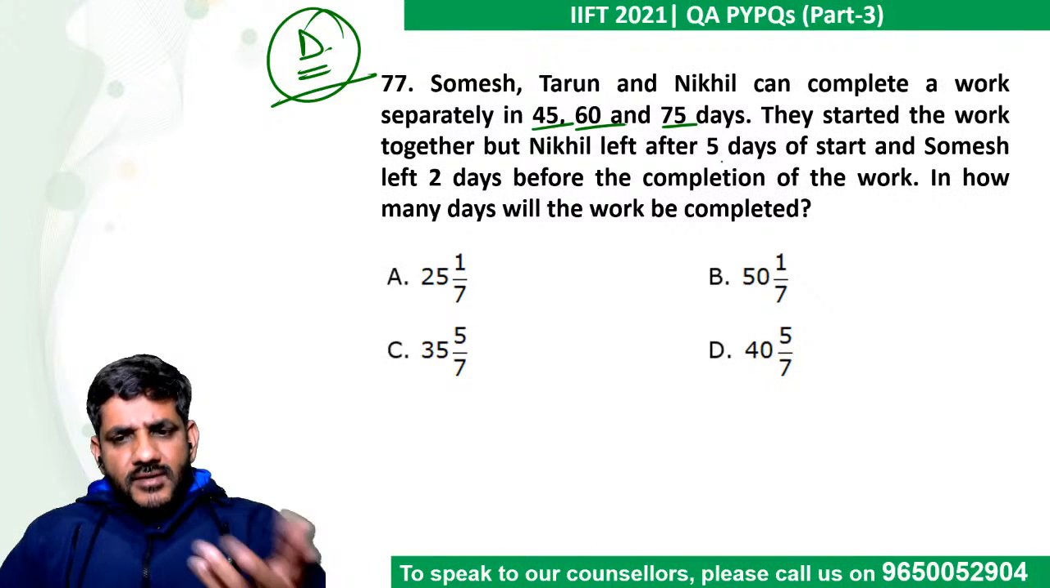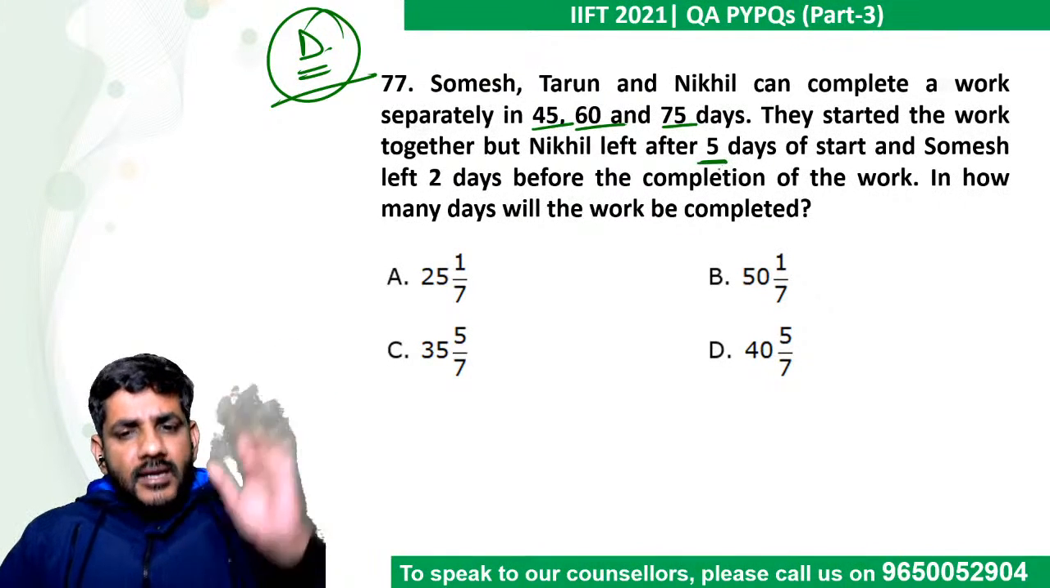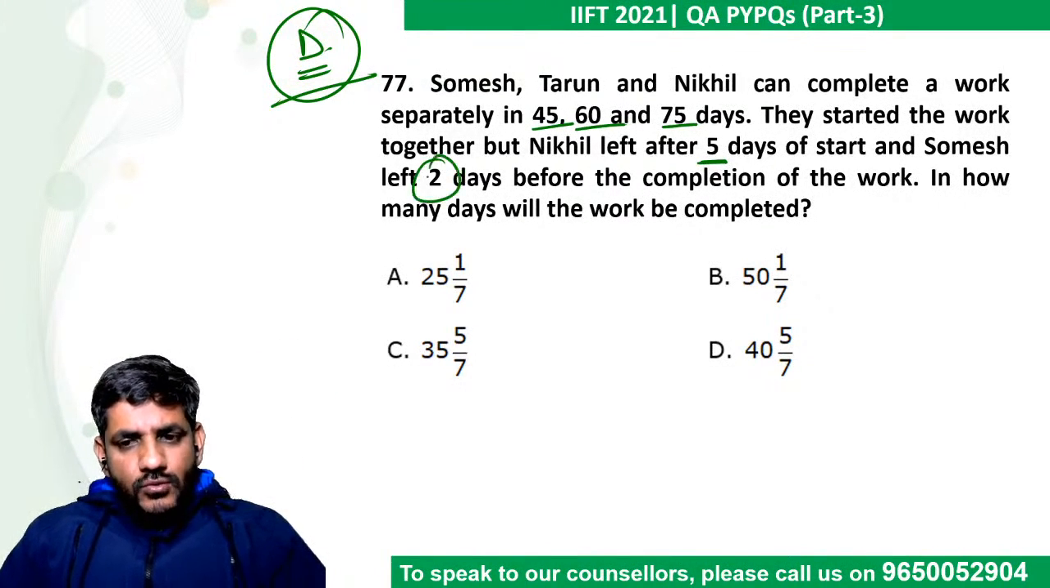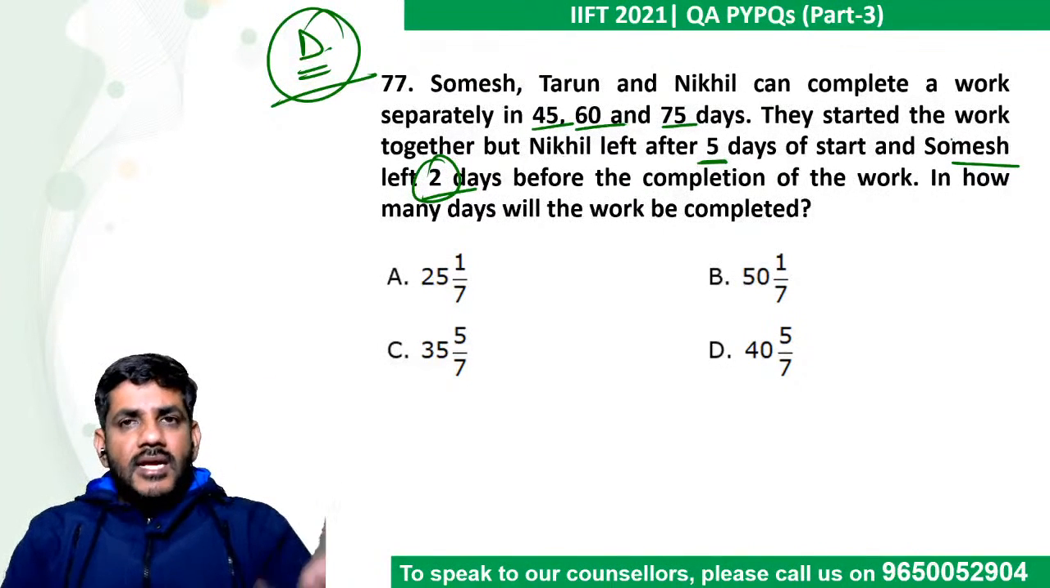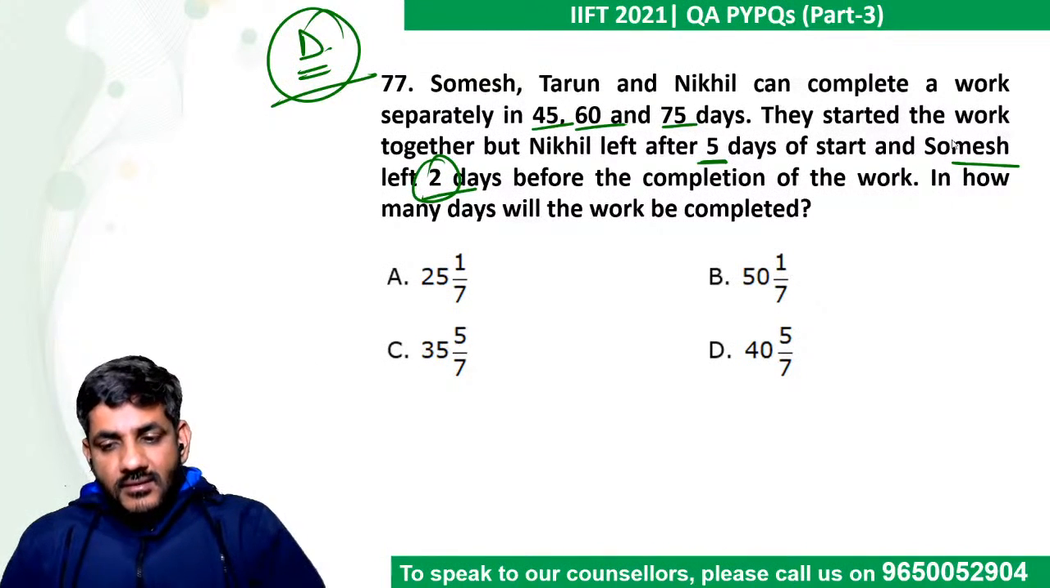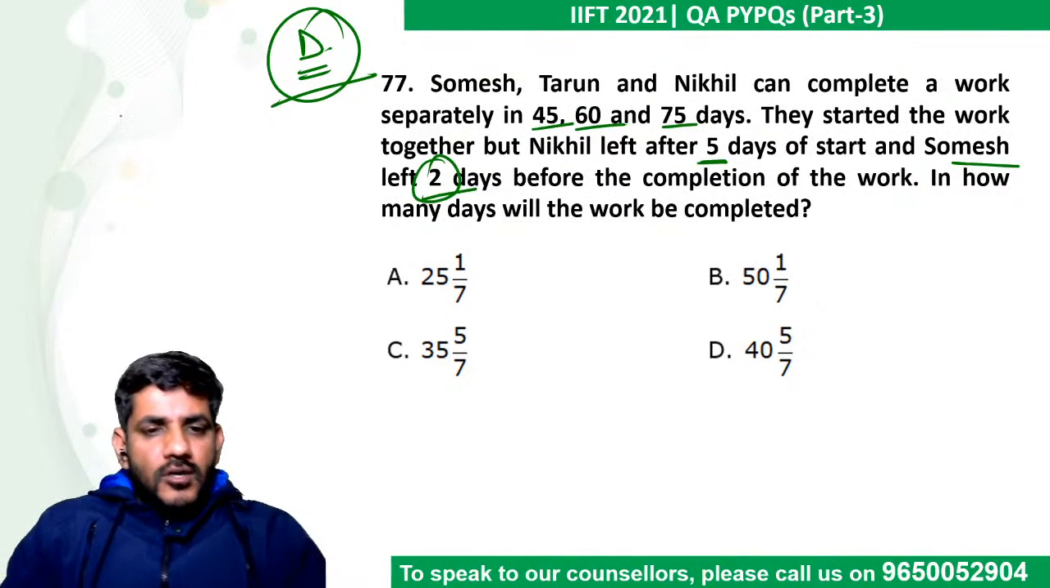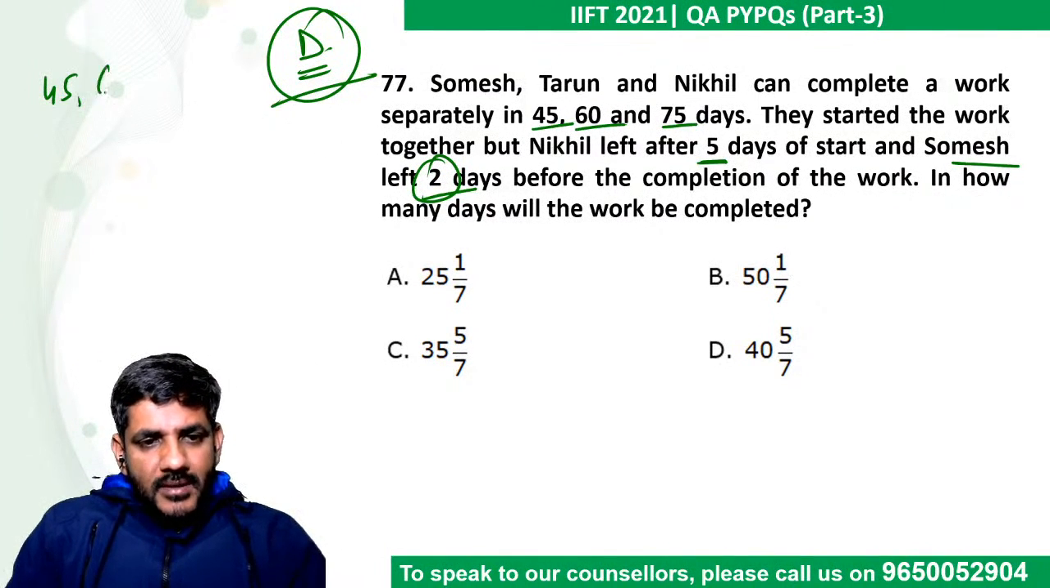We know that in the first 5 days, all of them worked. Then Nikhil did not work. In the last 2 days, even Somesh did not work. So only Tarun worked. So in the remaining time, how did they work? This gives you the answer. Okay. Or if you want me to do, I'll do that. Okay. Some people are saying do that.